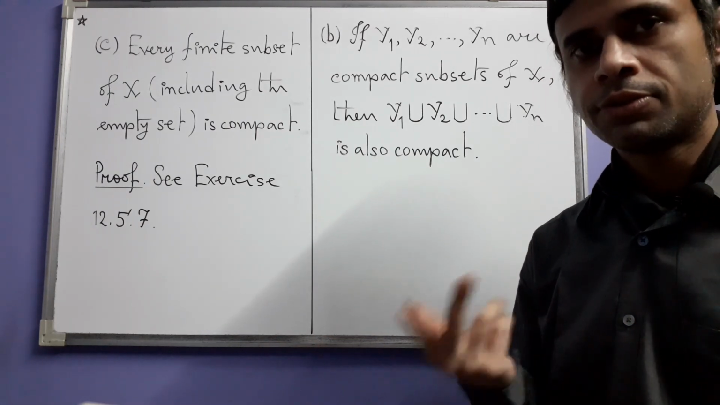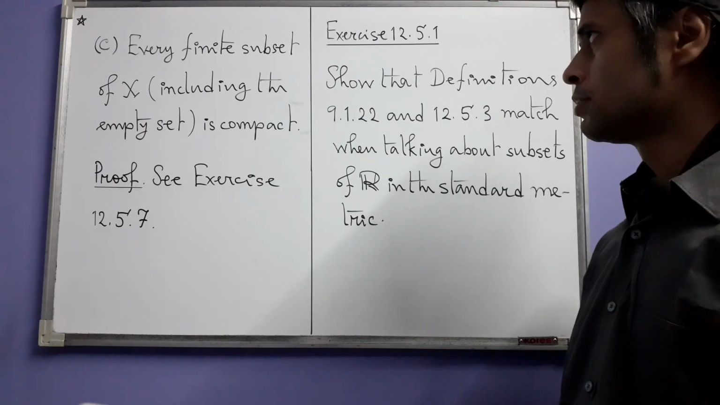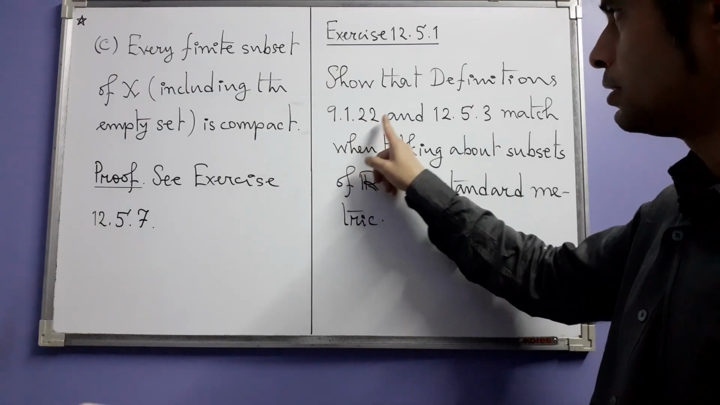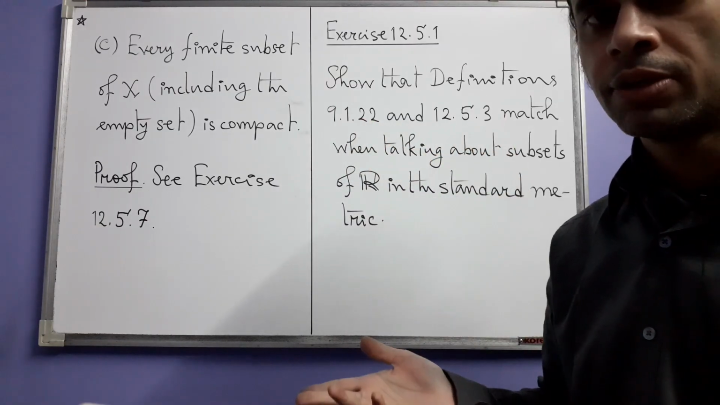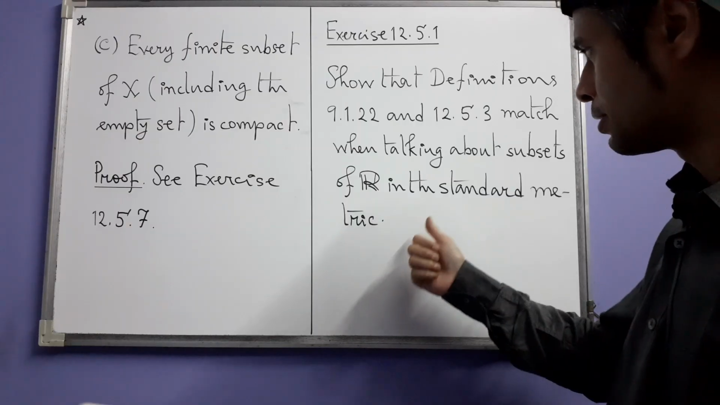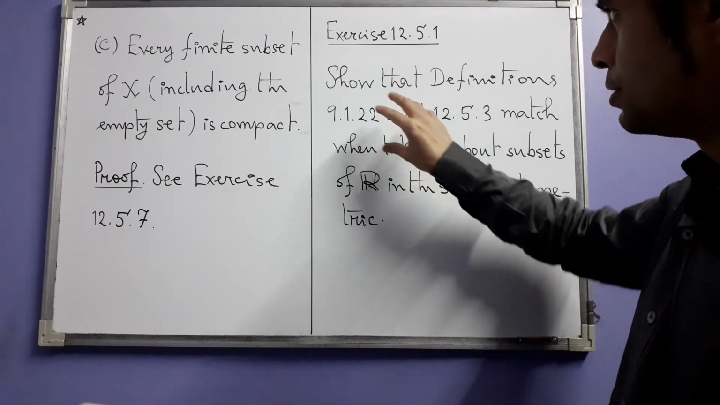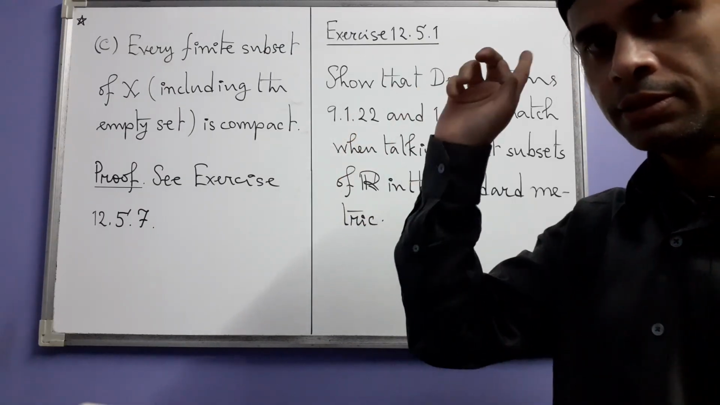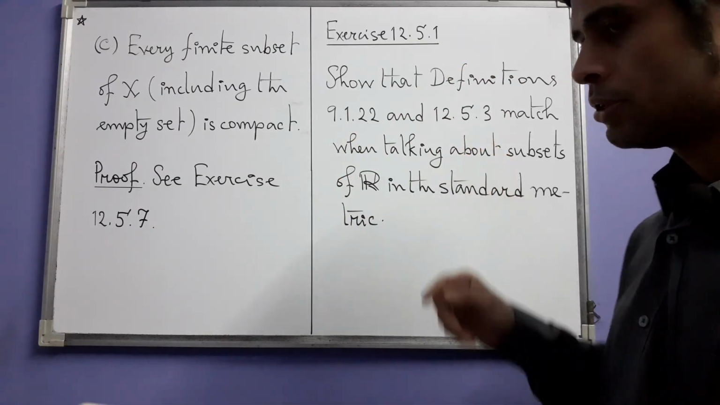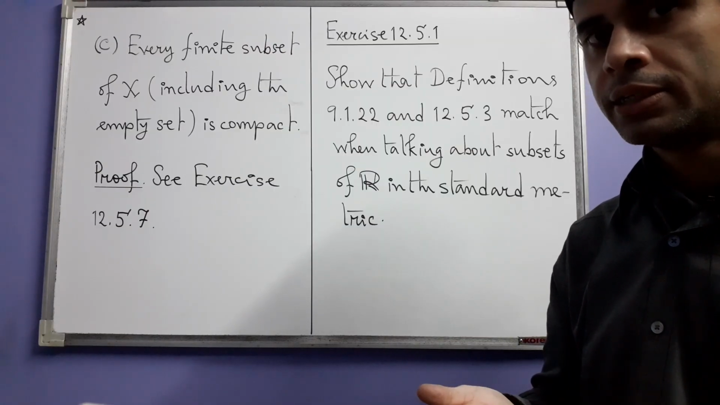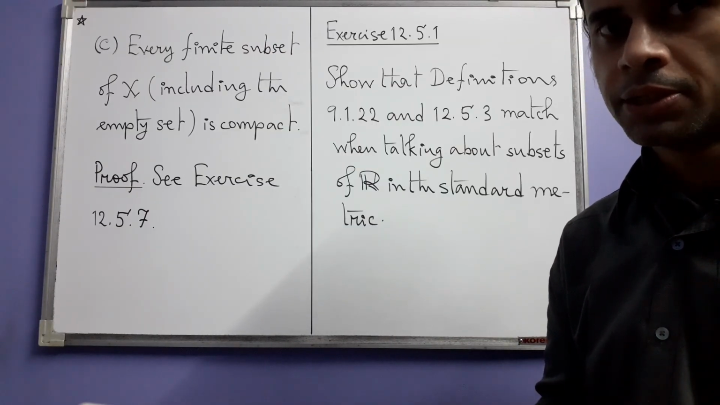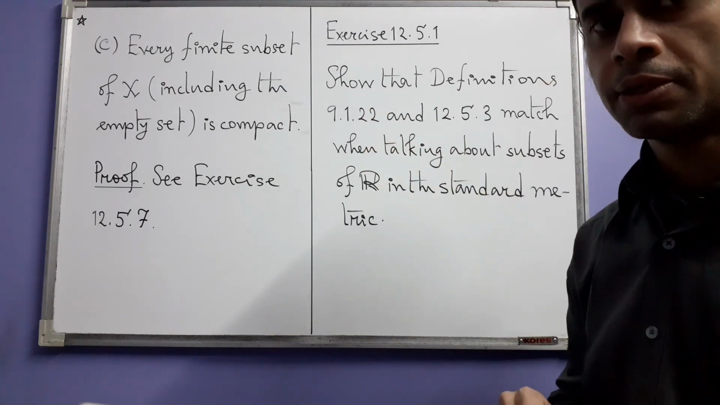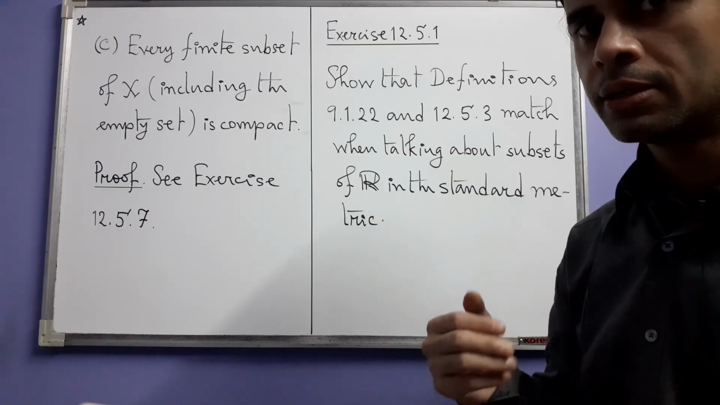But let's also solve two exercises. So the first exercise asks us to show that definitions 9.1.22 and 12.5.3 match when talking about subsets of R in the standard metric. This is the definition of boundedness of a subset of R that we saw back then, and this one is the definition of a subset being bounded in a general metric space. These two definitions are supposed to match when we are in the metric space of real numbers in the usual metric.